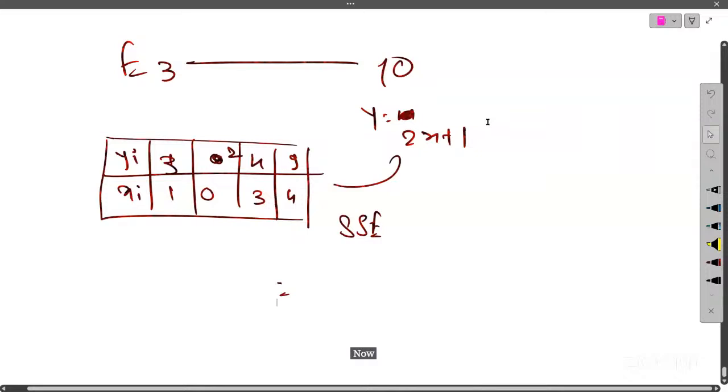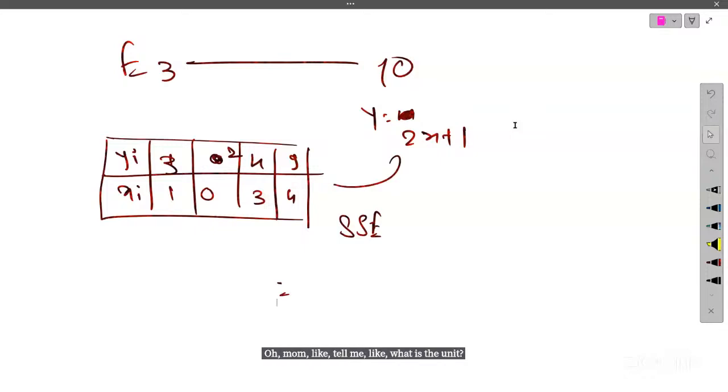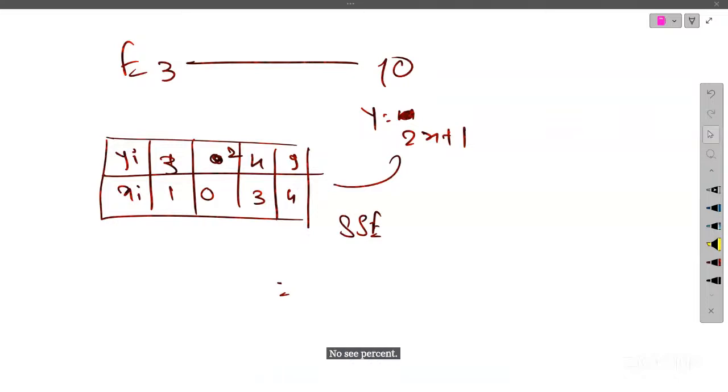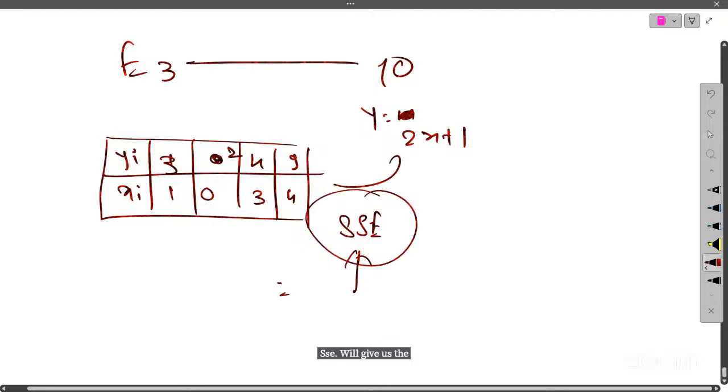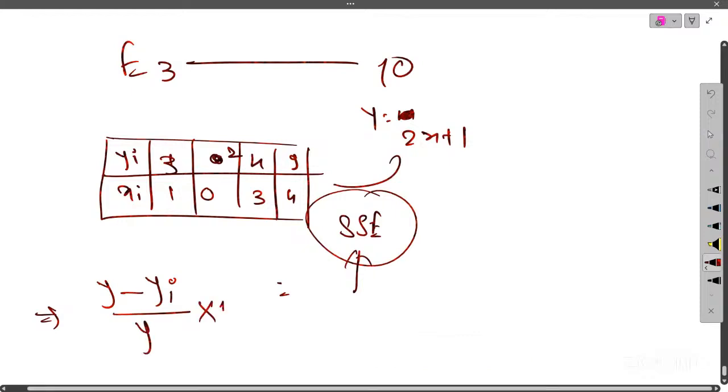Ma'am, what is the unit of this SSE? Is it a percentage, where it will tell you 5% is incorrect or something? No, percentage is one kind of method to express the error. SSE will give us the SSE error. For percentage, you would say actual value minus given value, upon actual value, multiplied by 100, right?